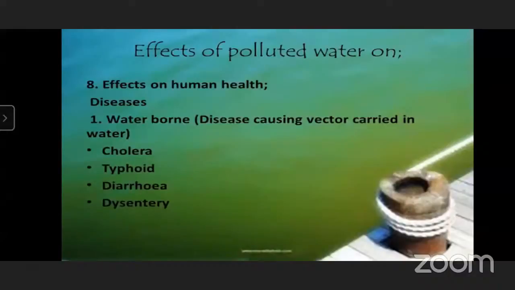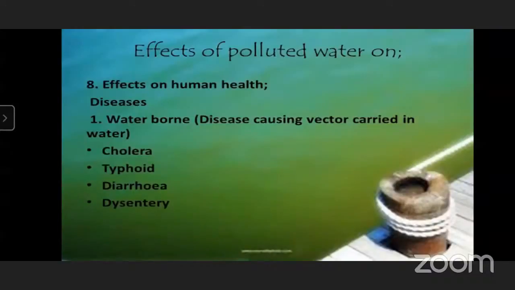Do you understand? Yes, sir. So these are the ill effects on human health, and it causes problems not only to humans but also to other living things, other animals and plants also. If we give polluted water to the plant, the plant can't grow properly.